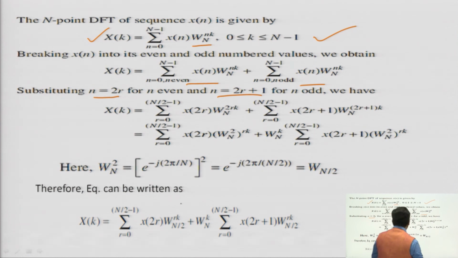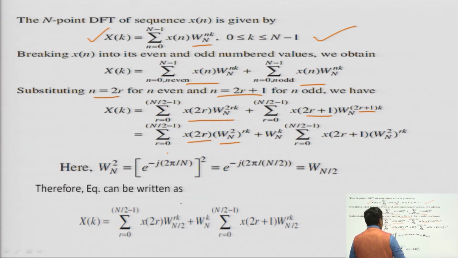If you put that in, you will get x of 2r into W_N^{2rk}, because small n is equal to 2r for the even number sequence. In the odd number sequence the length is halved again, so r goes from 0 to N by 2 minus 1, and x of 2r plus 1 into W_N^{(2r+1)k}. Now, for even, r goes from 0 to N by 2 minus 1, x of 2r into W_N squared to the power rk.